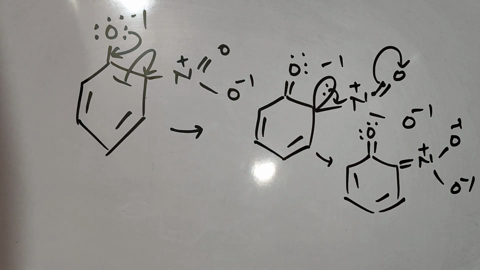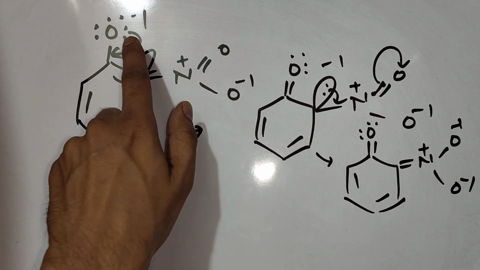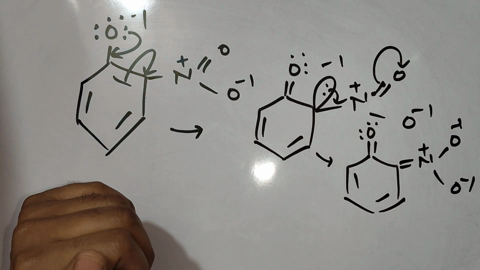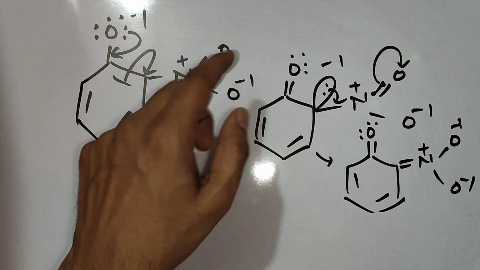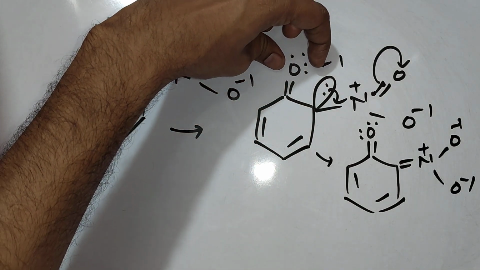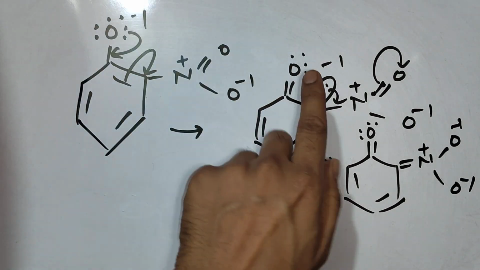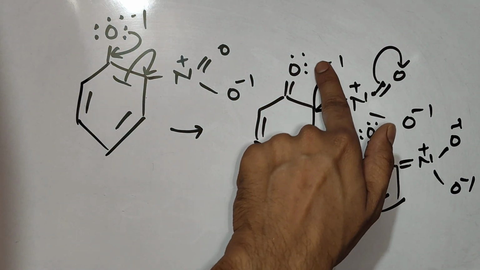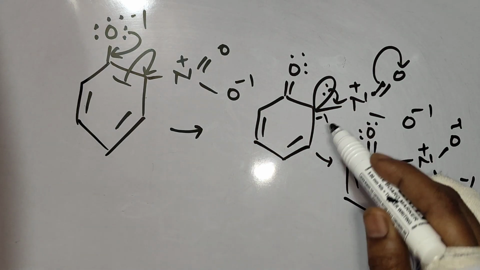Now don't you think that due to the nitro group the negative charge here is decreased? Look, due to resonance, oxygen's negative charge was finished. Here oxygen does not have a negative charge, this carbon has a negative charge, so don't get confused.